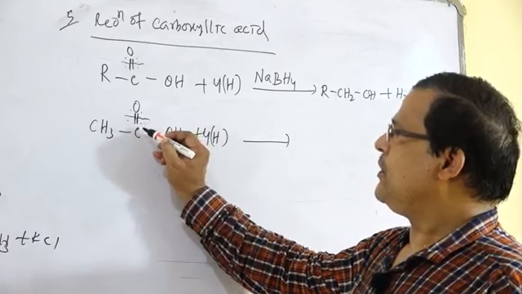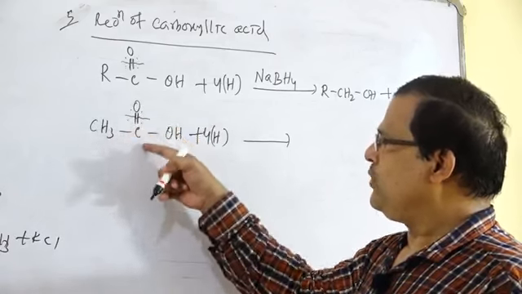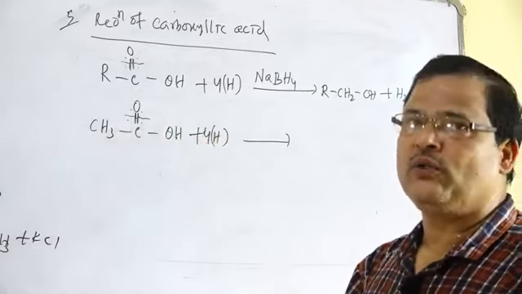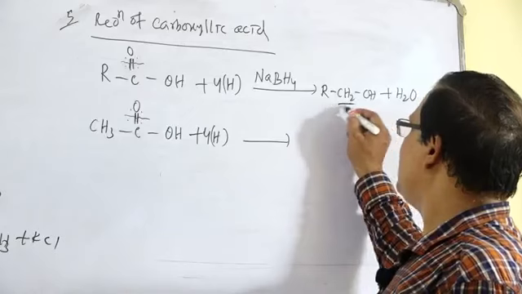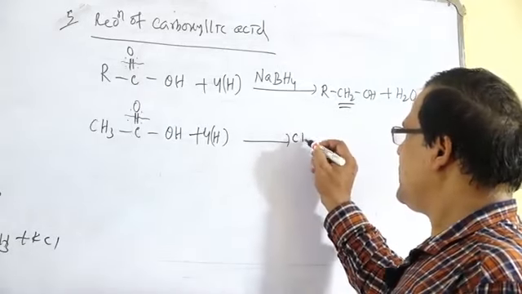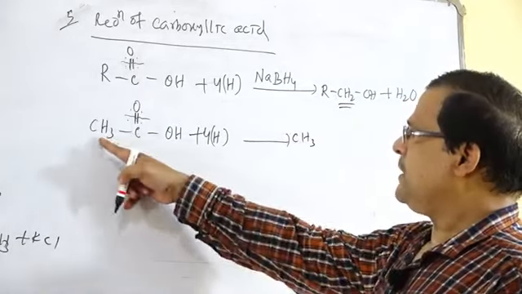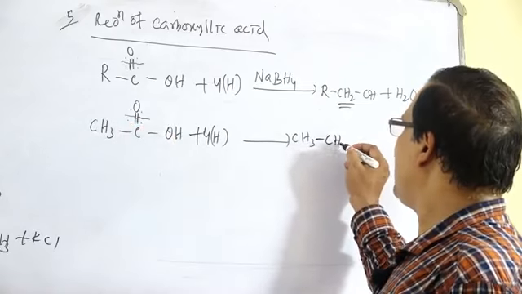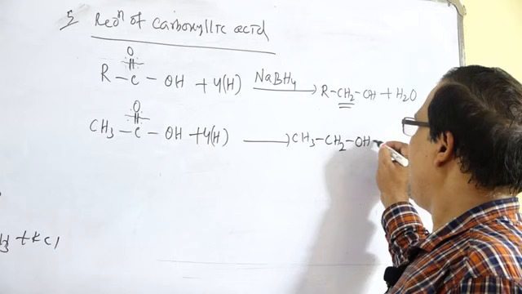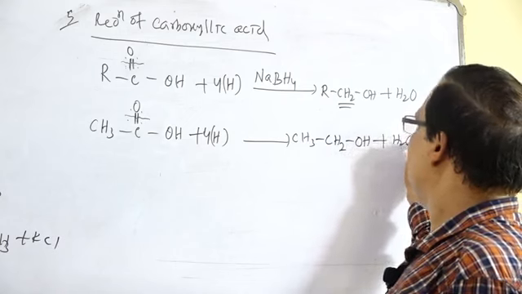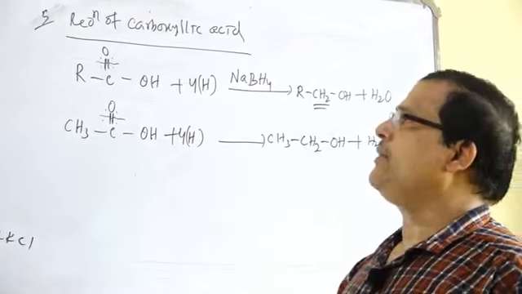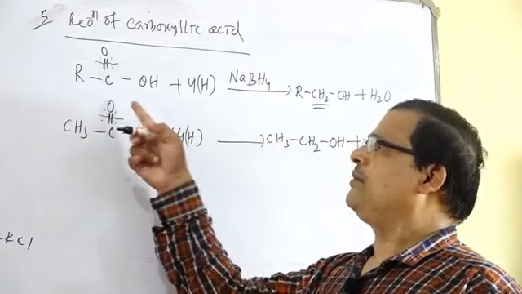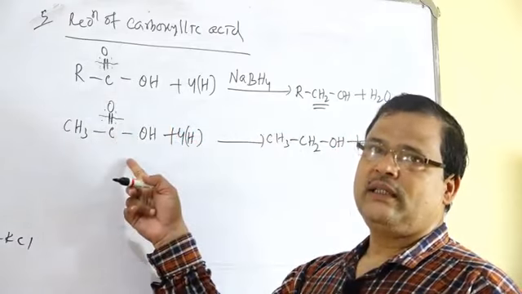So the carbonyl group, C double bond O, will be converted into a methylene group, CH2. So CH3 bond CH2OH, that is the formation of ethyl alcohol plus water. So this is the method of preparation of alcohols from carboxylic acids.